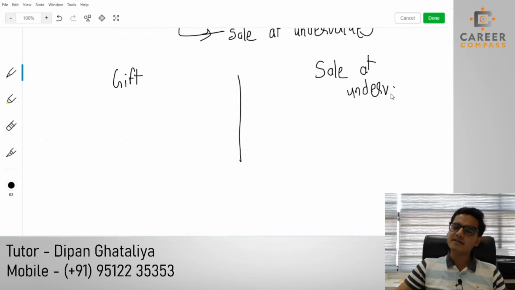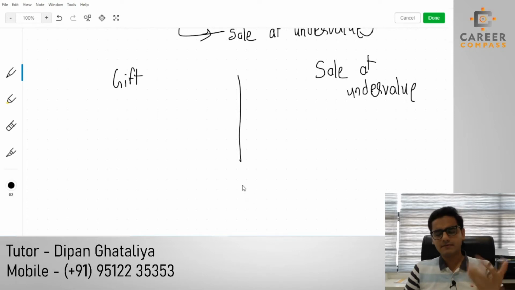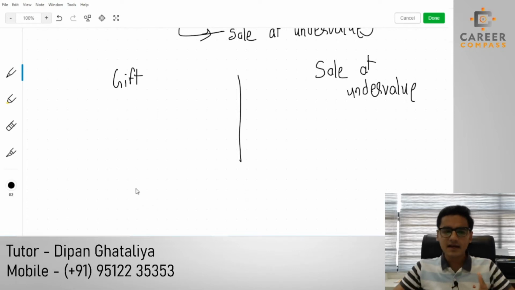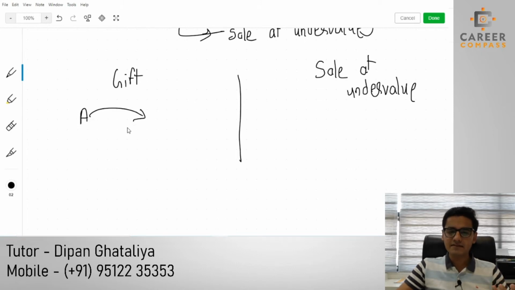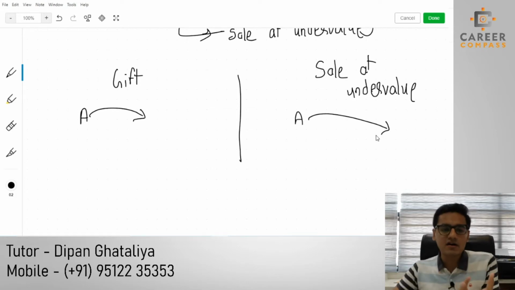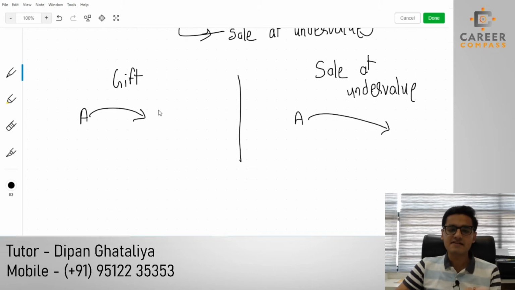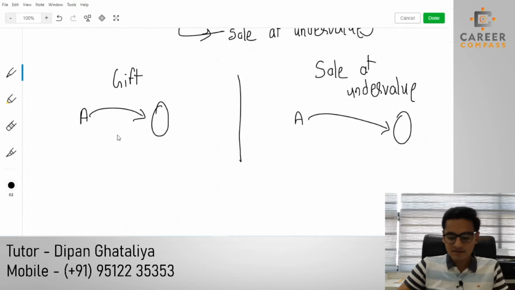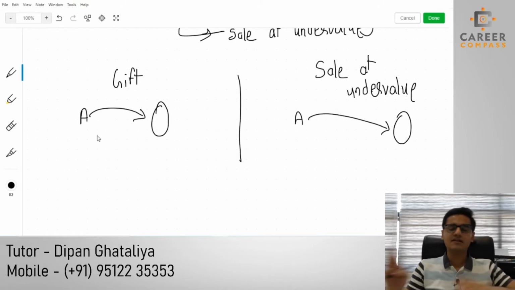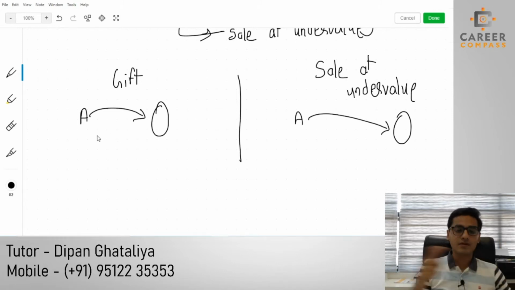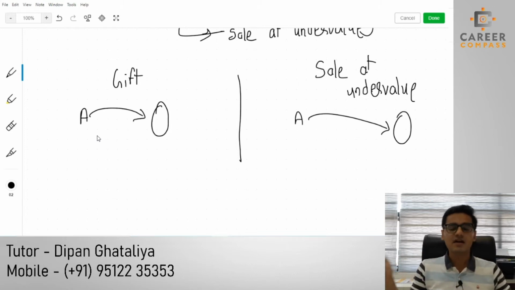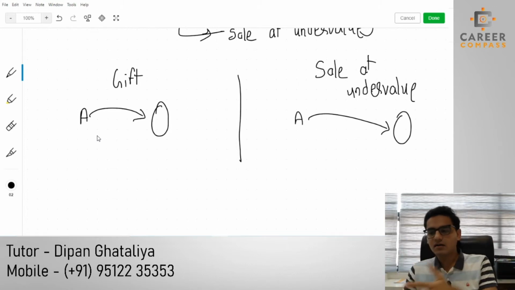It's almost logical, students. Why would a person give a free gift, or transfer the asset at an undervalue? Because the receiver will obviously be a connected person. The relationship can be father and son, friends, brother and sister, mother and father, mother and daughter, it can be anything.